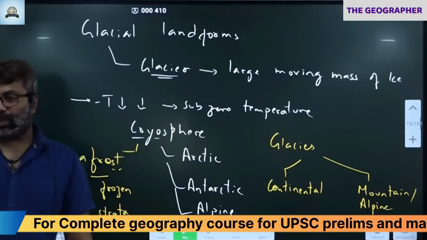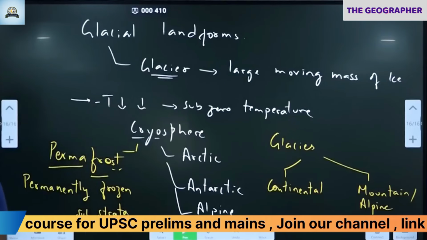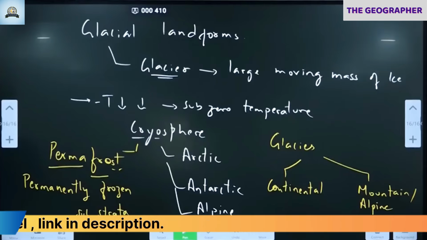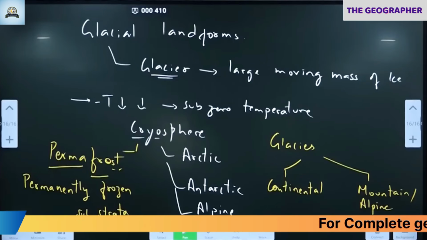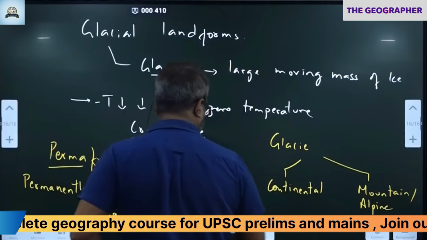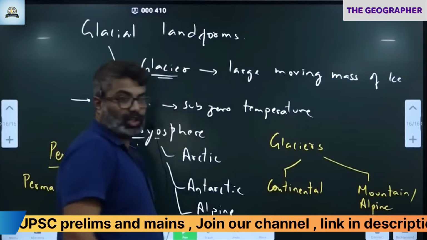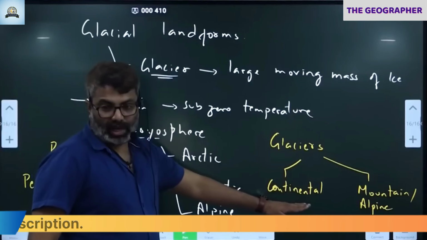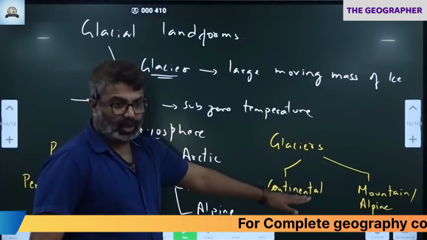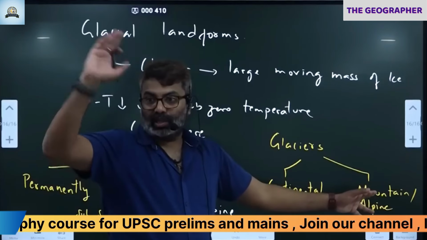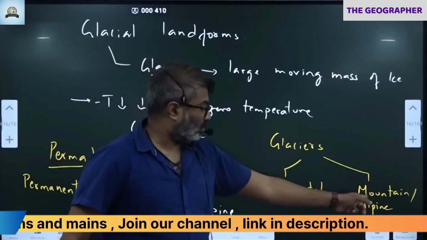Continental glaciers, alpine glaciers. Continental glaciers are found where? On large continents like Antarctica or Greenland. Large glaciers on landmass like continents are continental glaciers. If it is on top of mountains, alpine glacier. Like Siachen in Himalayas, what type?